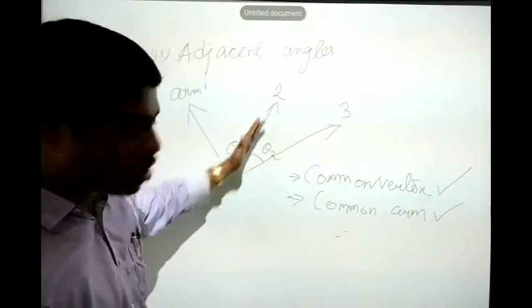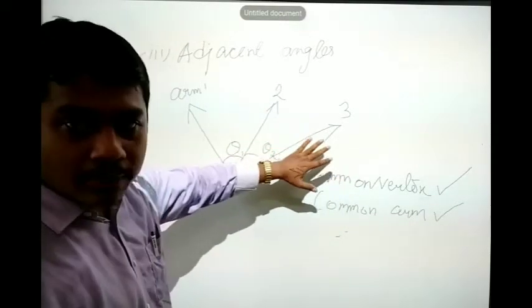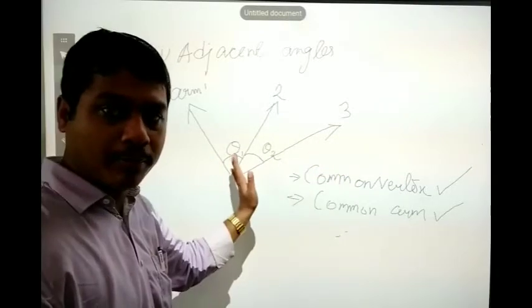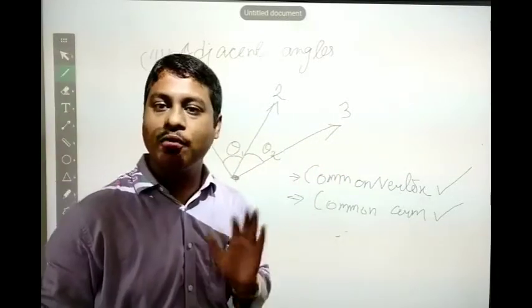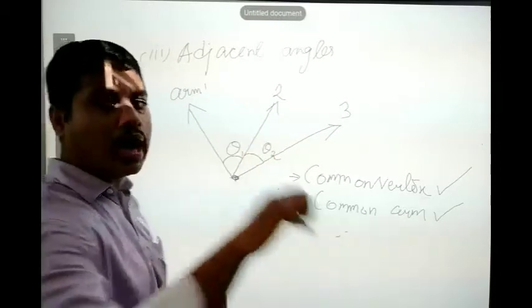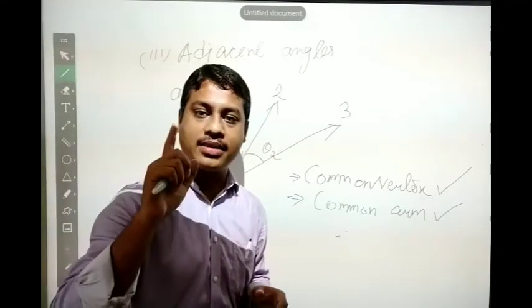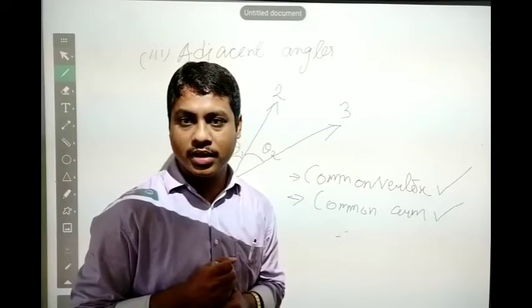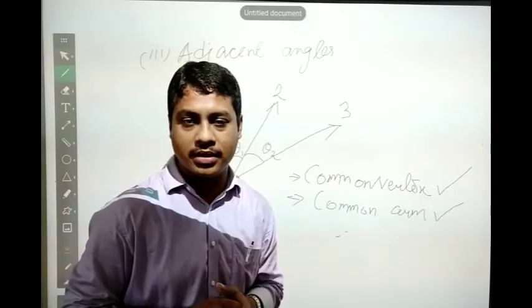You can see both arms are on opposite sides of the common arm. So the third condition is also fulfilled. So we can consider theta 1 and theta 2 as adjacent angles.